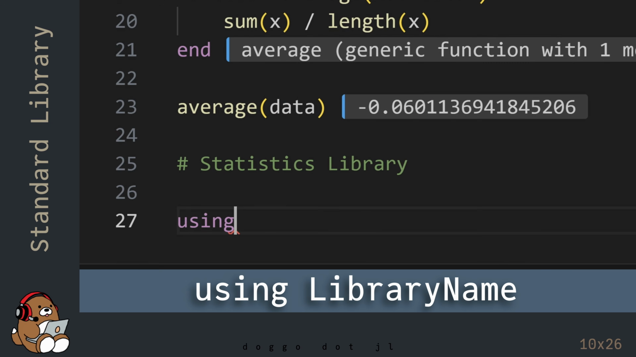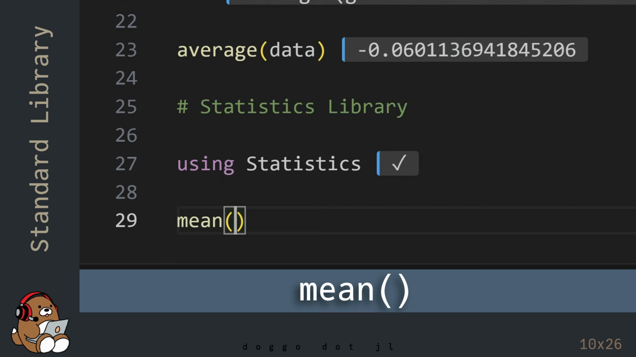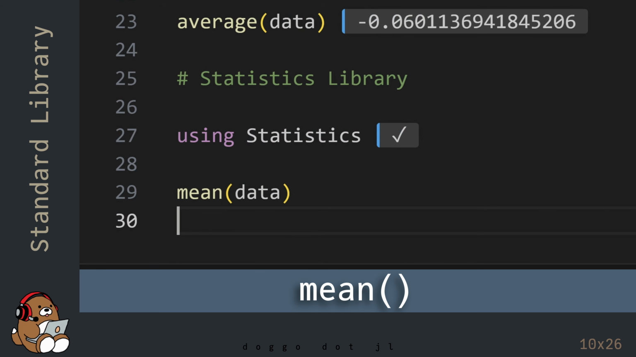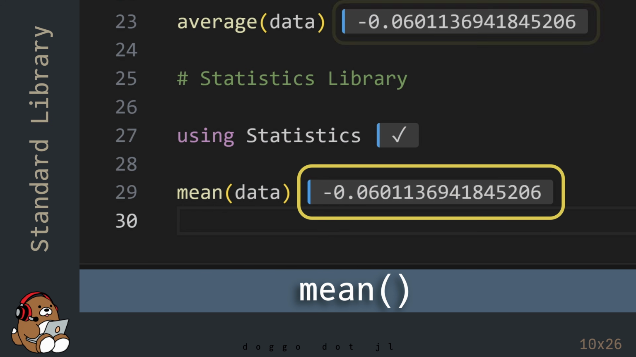But a more convenient way to solve this problem is to use the functions that come included with the statistics library. The statistics library provides a function named mean, which calculates the average value in a collection. Note that this value is the same as the value that you calculated using your own custom function. But you didn't need to declare and define a new function. All you had to do was reuse someone else's function that's already been optimized for Julia.